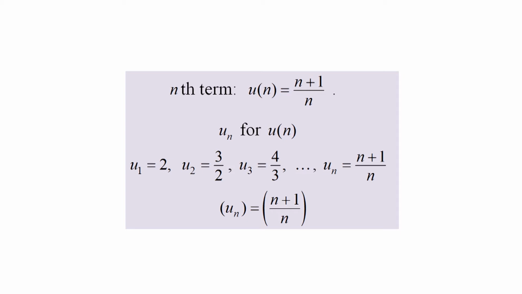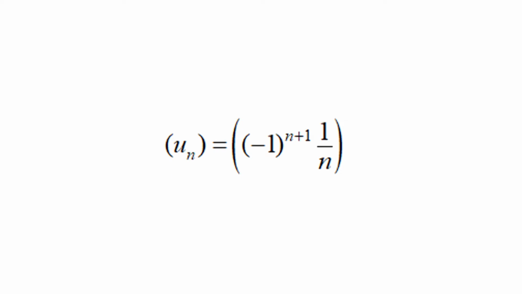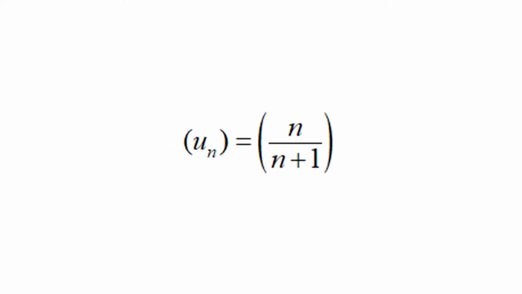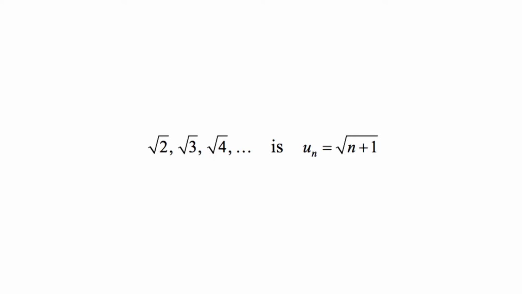Some other examples of sequences are {u_n} equal to {square root of n}, {u_n} equal to {(negative 1) power (n plus 1) times 1 upon n}, and {u_n} equal to {n upon (n plus 1)}. The nth term of the sequence square root of 2, square root of 3, square root of 4, etc. is u_n equal to square root of (n plus 1), and the sequence is denoted by {u_n} equal to {square root of n}.